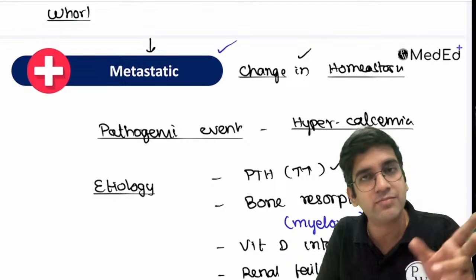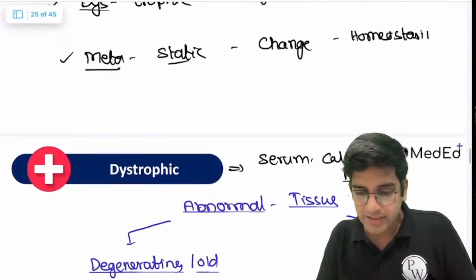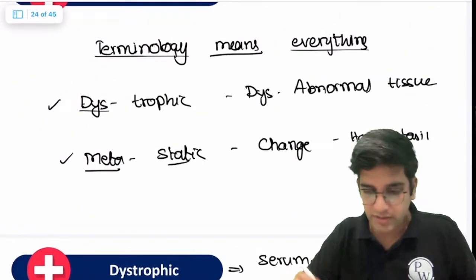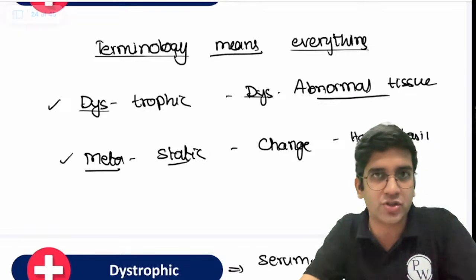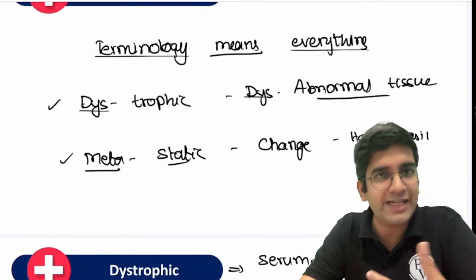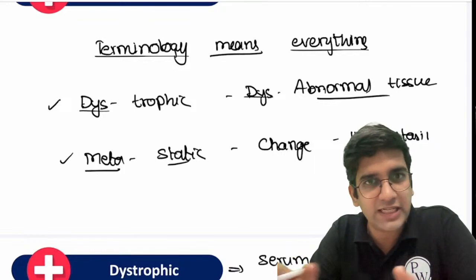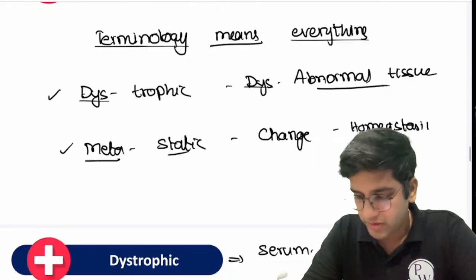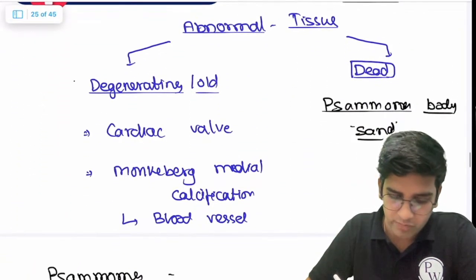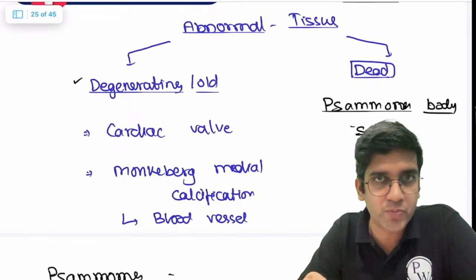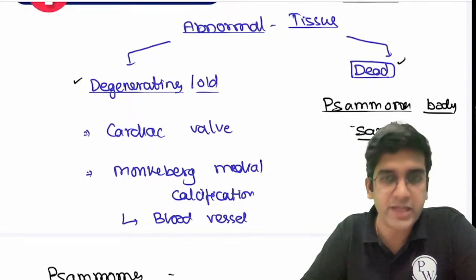Now let's go to the second term, dystrophic. Like I said, trophy is tissue, and dys means abnormal. So this means it's an abnormal tissue, that's all. When I take an abnormal tissue, I'm going to divide the abnormality into two major groups. The first abnormality is what I'm going to call a degenerating or a dead tissue, or an older tissue and a dead tissue.